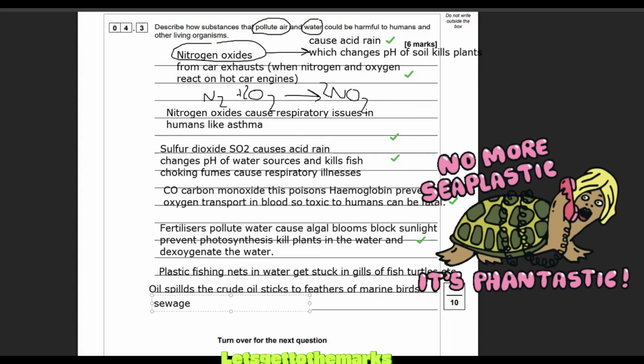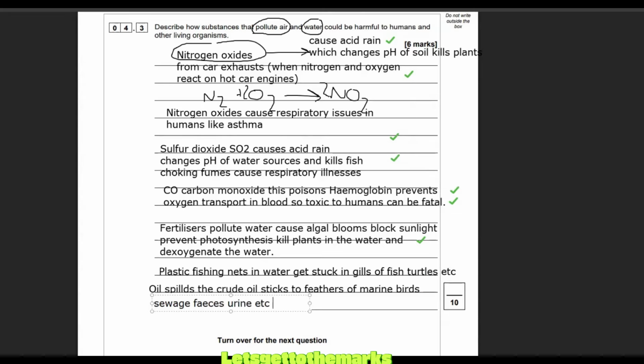We talked about sewage, feces. Oh my gosh, feces, urine, etc. Chemicals, toxic from factories, kill fish. Let's just write kill fish a lot, right? So sewage, chemicals from factories, kill fish. You get the idea. There's loads and loads of things we could go on. I could go on and on and on. We're just going to mention a few of them in the water.